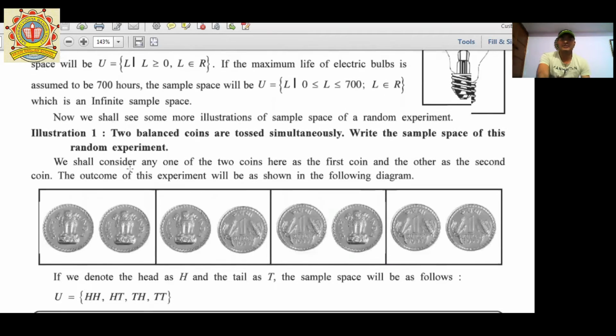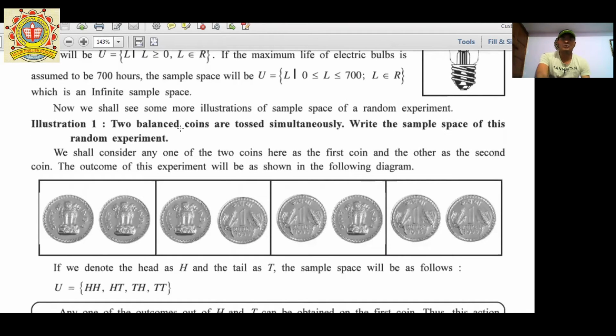Here is illustration number 1. Two balanced coins are tossed simultaneously. Let's say if I am tossing a single coin, there is a possibility of head or tail.